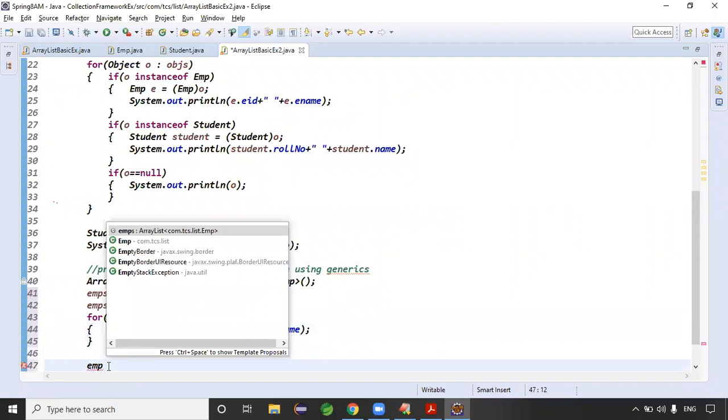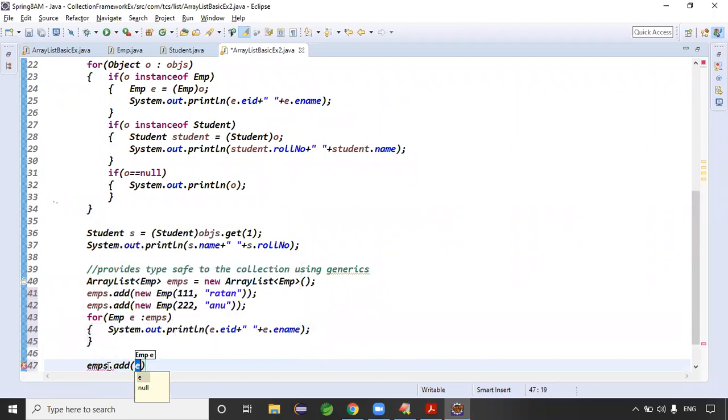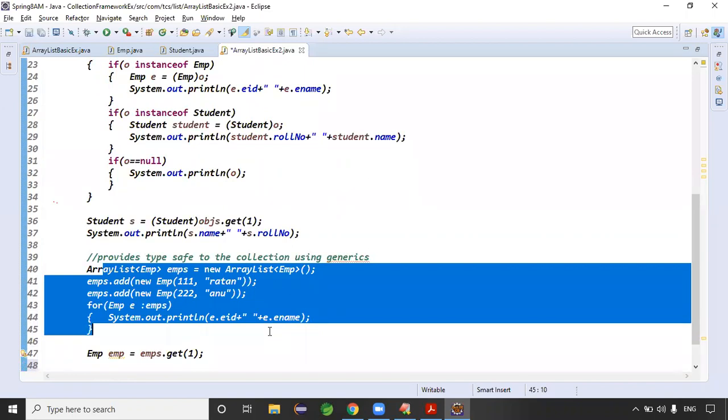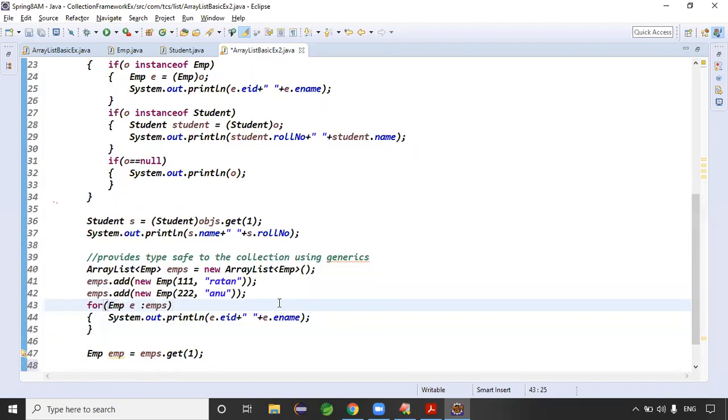Even the emps dot get method I can call. If we call get of the first element, it is an employee; get of the 33rd location is also an employee; get of the 99th location is also an employee only, right? In that case, typecasting required or not required? Not required, guys, because we are providing type safety here. Once we make it type safe, first location employee, 96th location employee, 66th location also employee, so typecasting is not required.